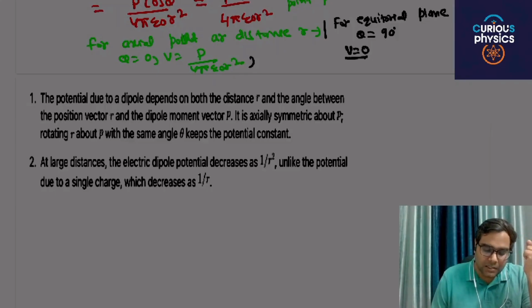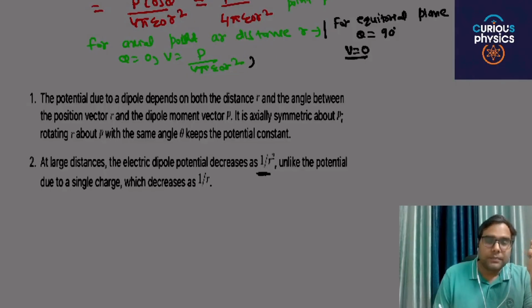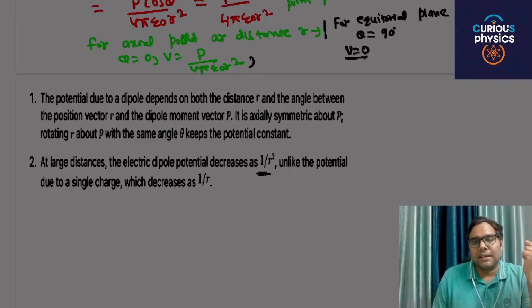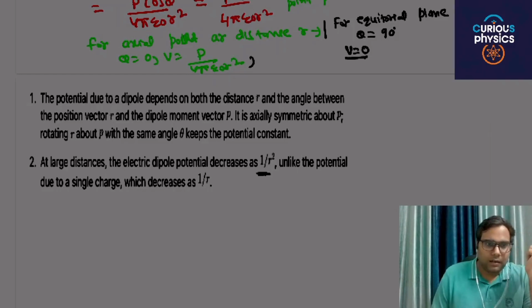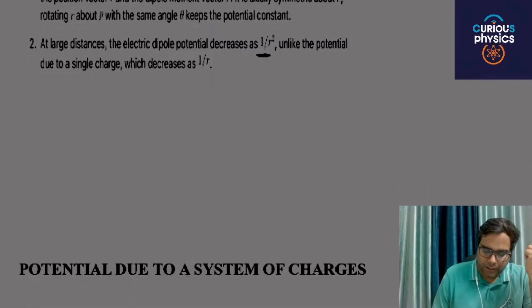At large distances, the electric dipole potential decreases as 1 by r square, because in the case of a dipole we have taken the assumption that a is very small compared to r, unlike the potential due to a single charge, which decreases as 1 by r. Okay, this is basically the theory part.